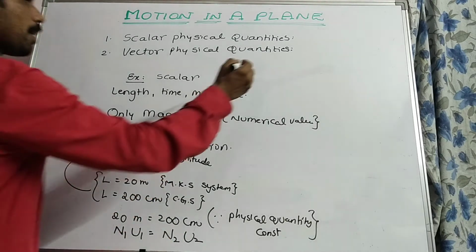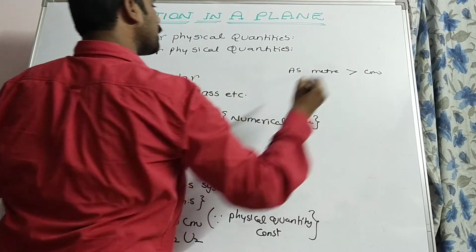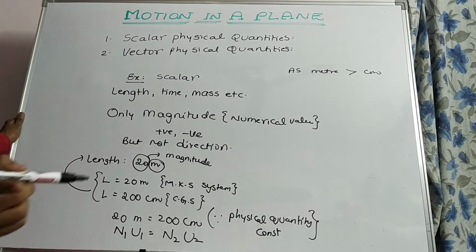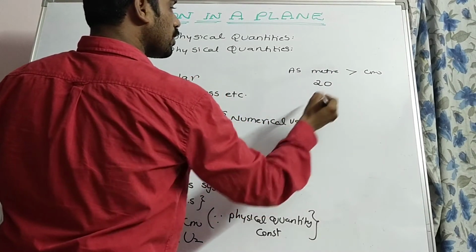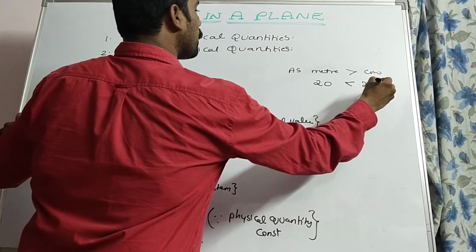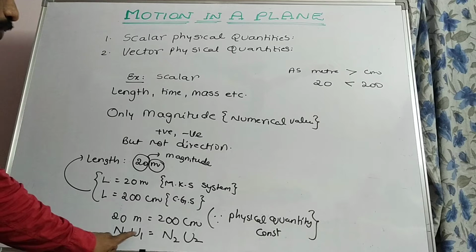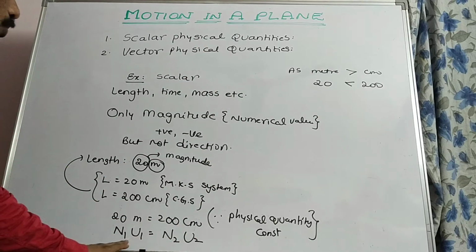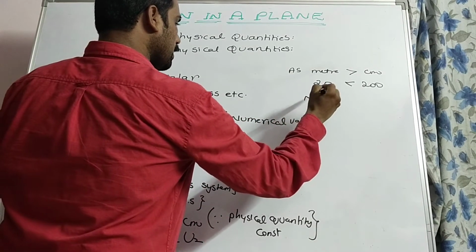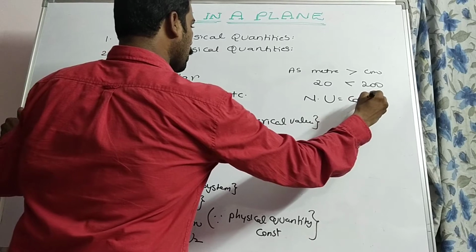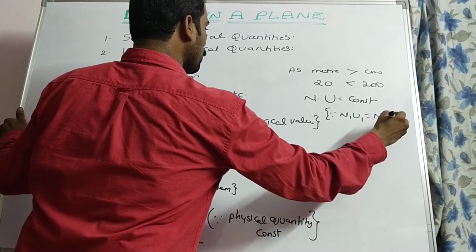By observing that meter is greater than centimeter, the numerical value for meter, 20, is lesser than 200. That means the relation is numerical value into unit is equal to some constant. We came to know that n into u is equal to constant, since n1 u1 is equal to n2 u2.